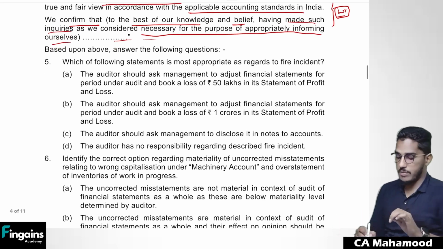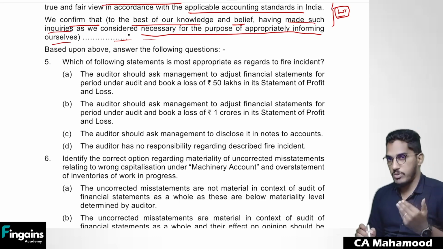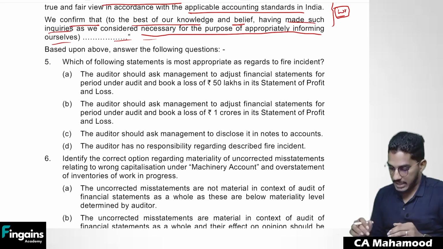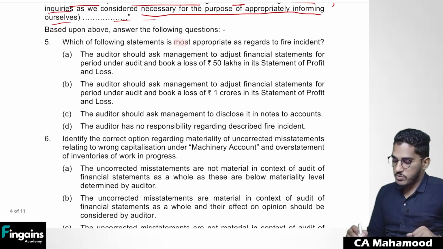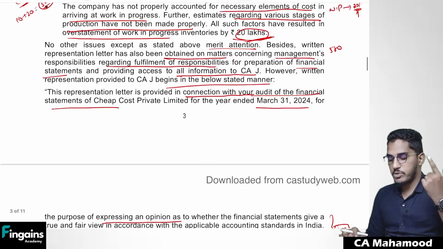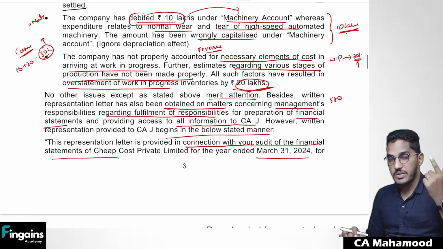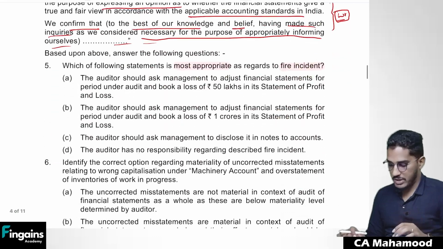Next one. Based on the above, answer the following questions. So depending on the above facts, they're asking us a few questions. Let us try to answer them. Which of the following statements is most appropriate as regards the fire incident? So we spoke about the fire incident, no? What should be the appropriate treatment for that fire accident? It has to be disclosed by way of notes to accounts.